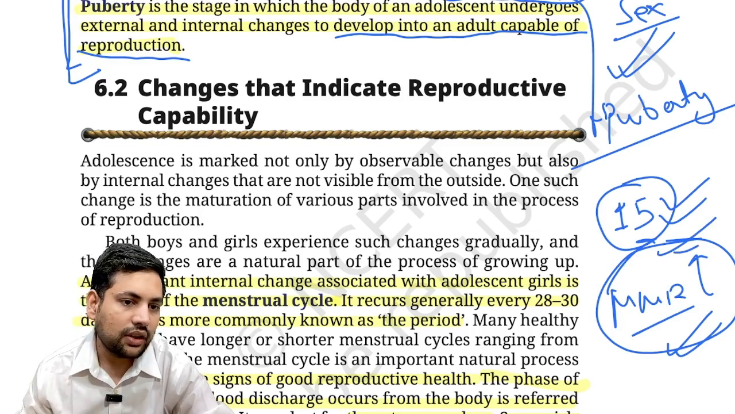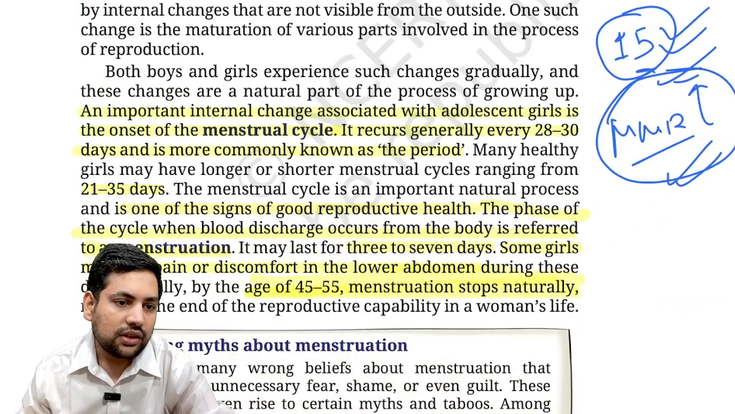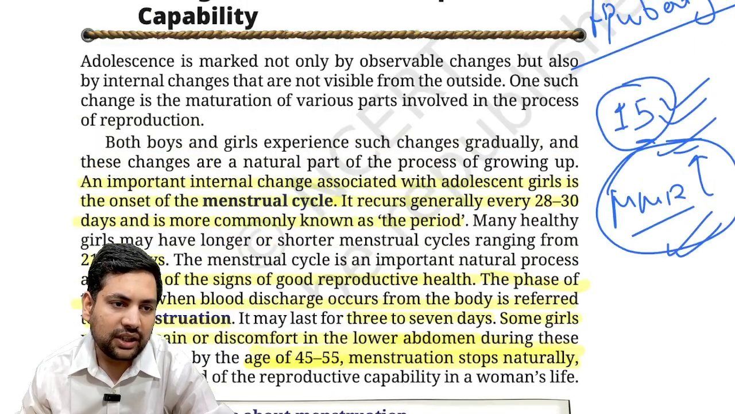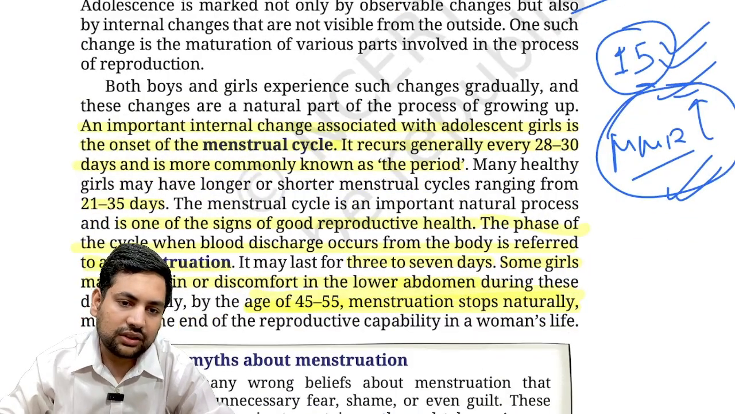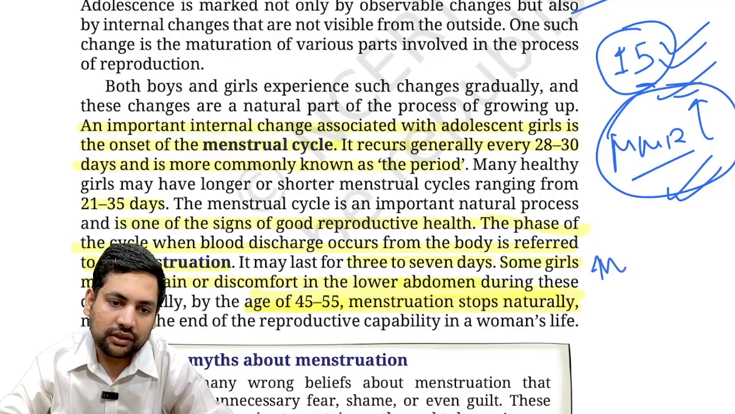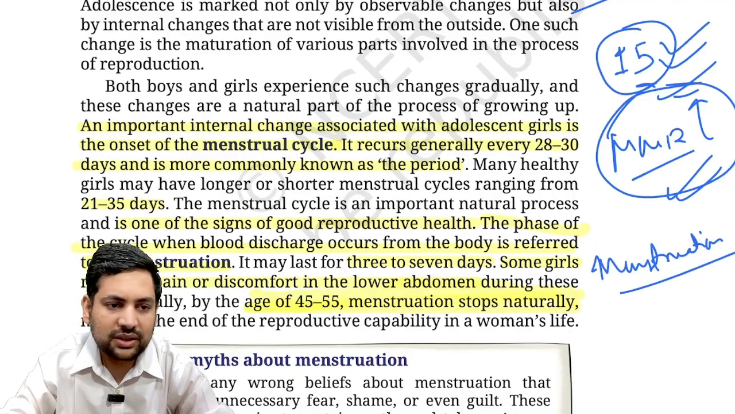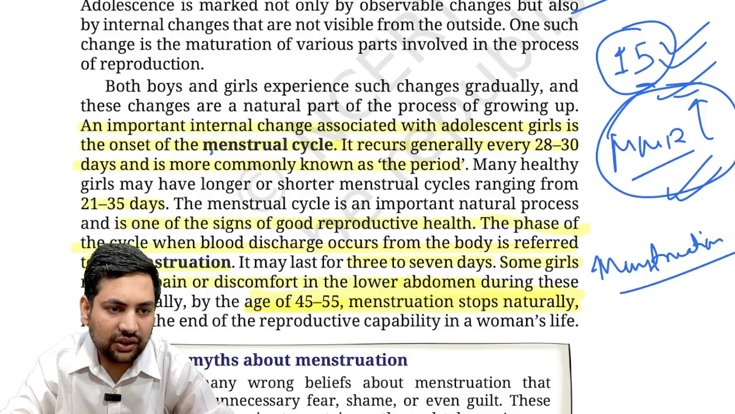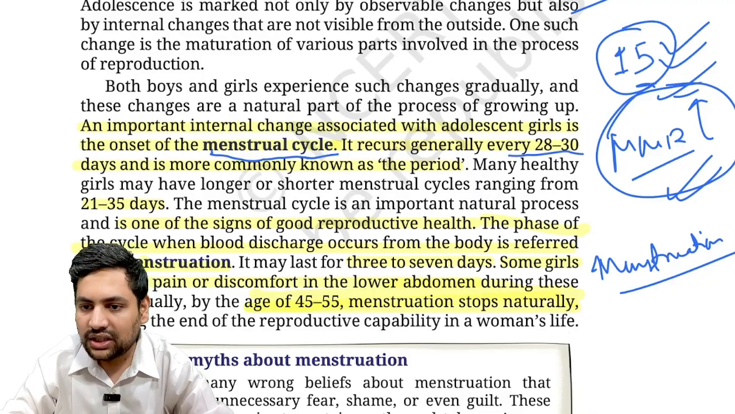Now, the changes that indicate reproductive capability. There is something known as menstruation. Now, what is menstruation? This is a cycle, also called the menstrual cycle, that happens every 28 to 30 days in women.